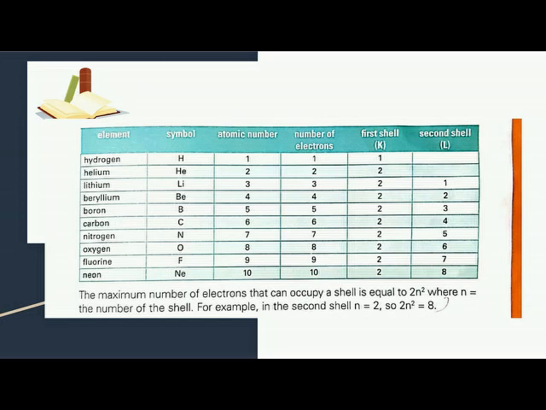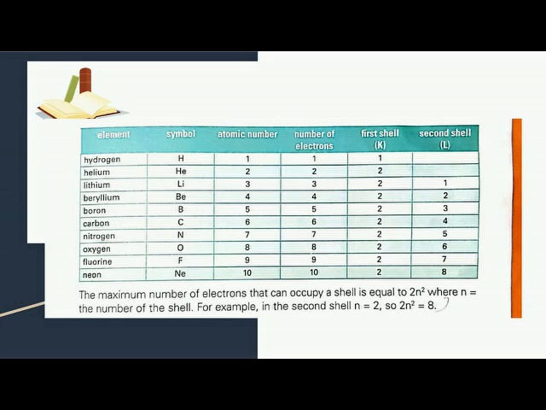Nitrogen, symbol N, atomic number 7, number of electrons 7, first shell contains 2 electrons and second shell contains 5 electrons. Oxygen, symbol O, atomic number 8, number of electrons 8, first shell contains 2 electrons, second shell contains 6 electrons. Fluorine, symbol F, atomic number 9, number of electrons 9, first shell contains 2 electrons, second shell contains 7. Neon, symbol Ne, atomic number 10, number of electrons 10, first shell contains 2 and second contains 8.